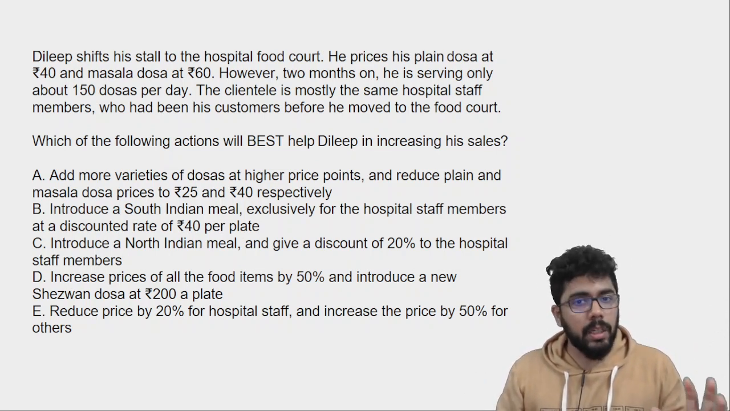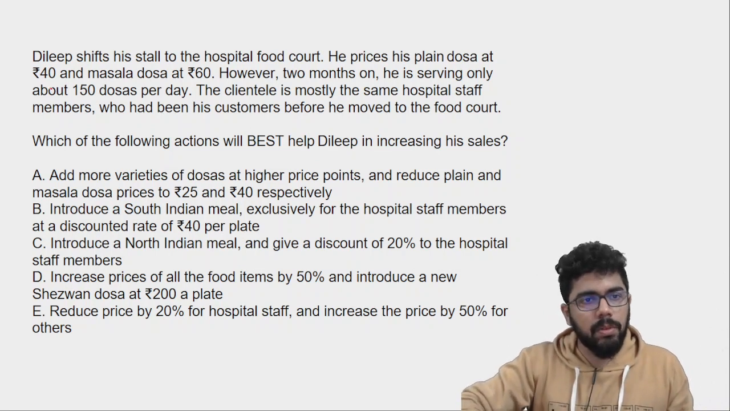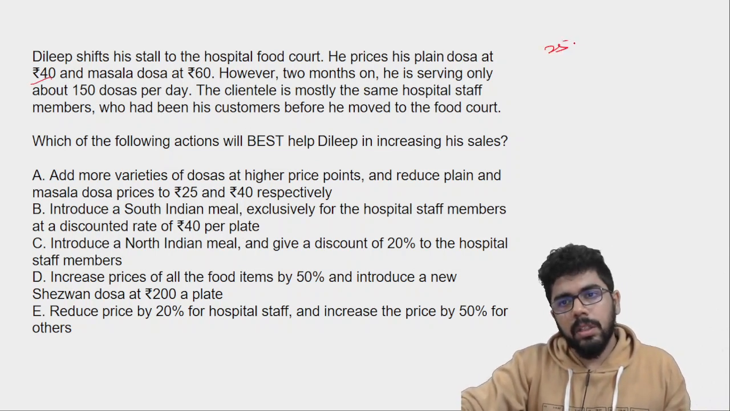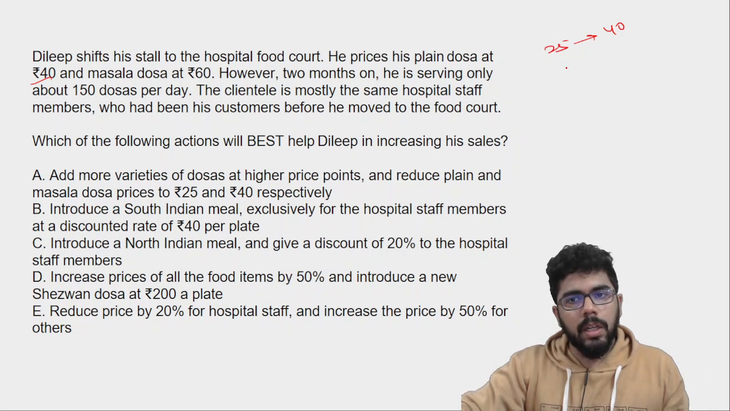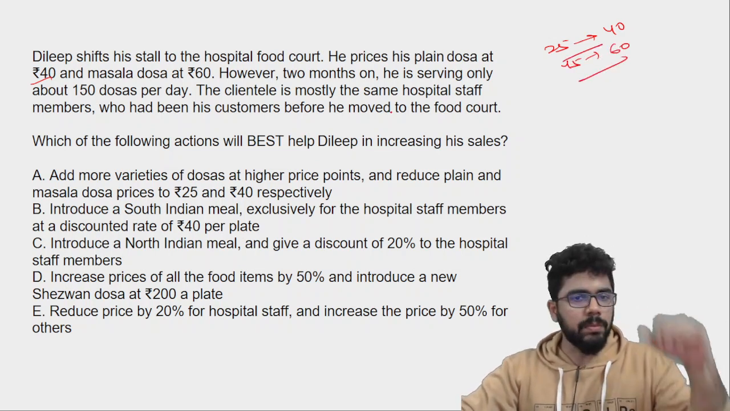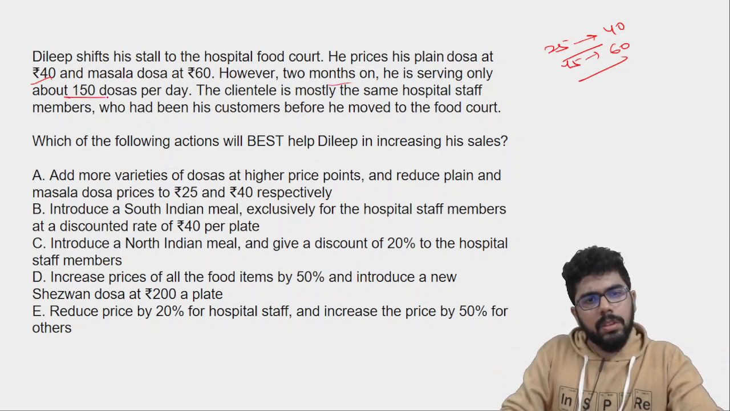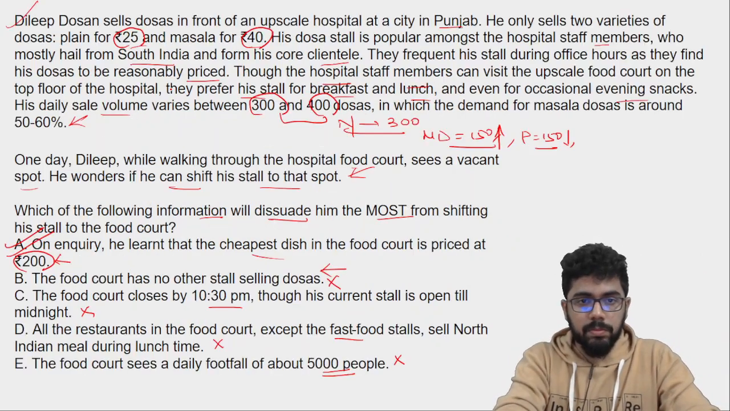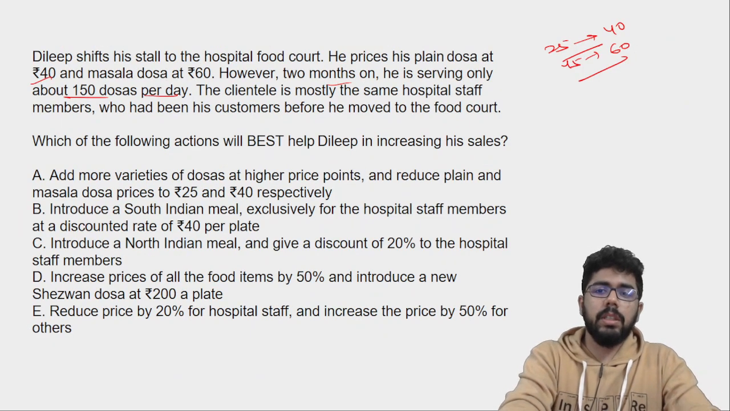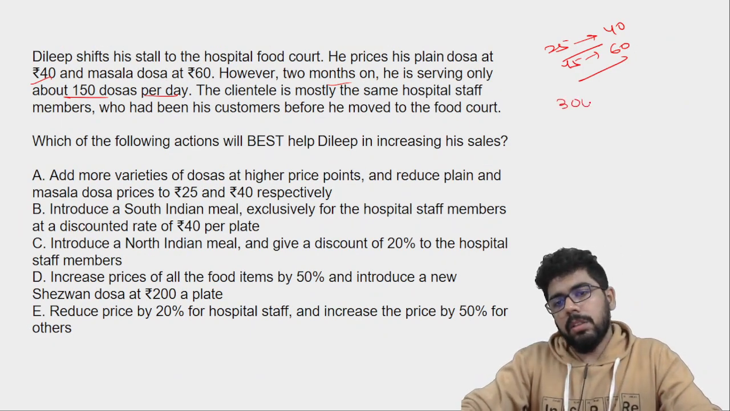So he shifted. He prices plain dosa at 40. Plain dosa was 25, he made it 40, and masala dosa, which was 45, he made 60. So he increased it by 15 rupees each. However, 2 months on, he is serving only about 150 dosas per day. Look, it has come down from 300-400; from 300 the number of dosas has come down to around 150.